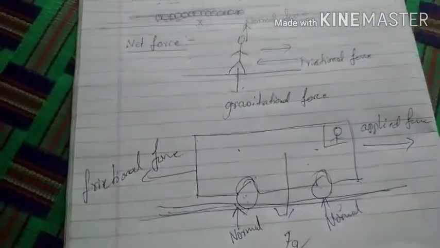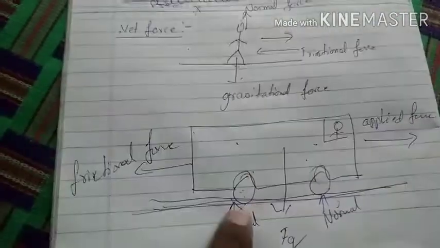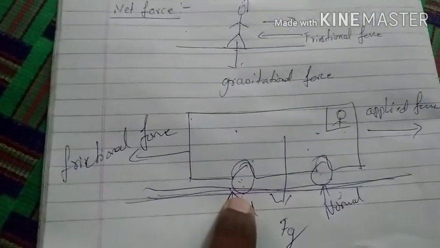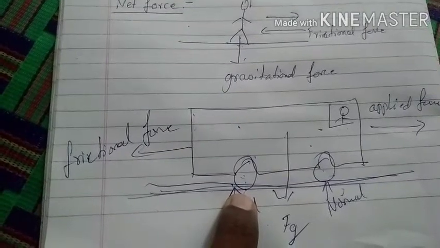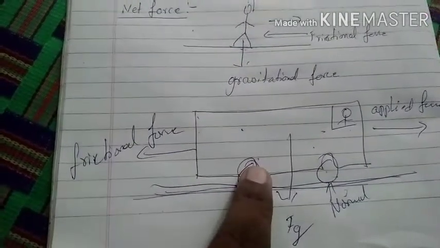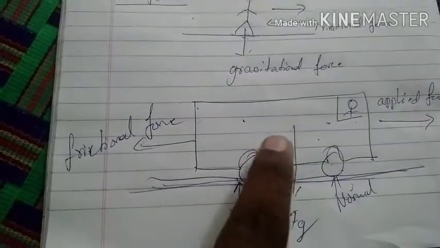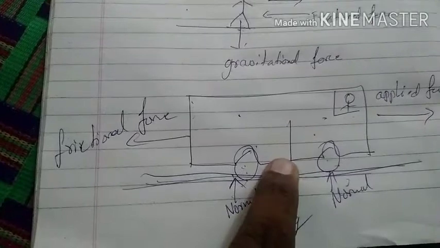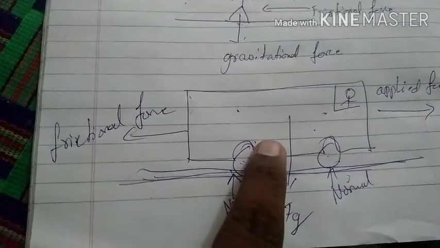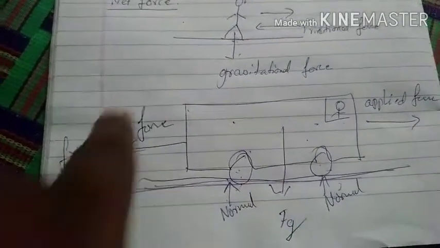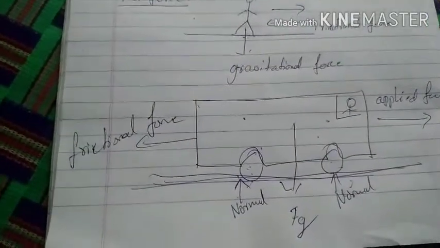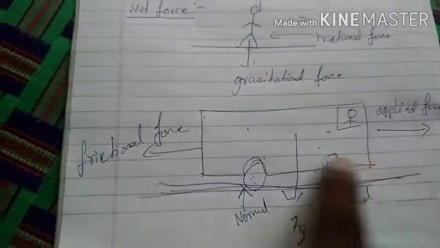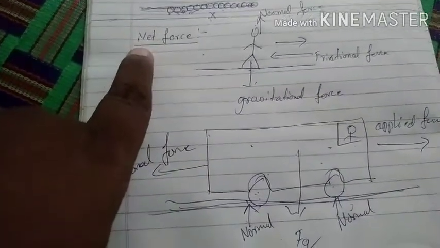Here I need to explain about these diagrams. These are called free body diagrams. For every situation there will be a free body diagram, a rough sketch of the situation. By drawing a free body diagram for every situation, we can find out the forces, and after finding those forces, the sum of the forces is called the net force.